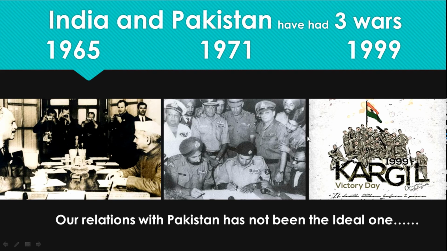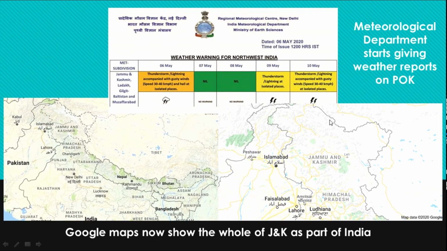Now, this is just a slide showing our relations with Pakistan. We have already had three wars, in 65, 71 and 99, in the last 73 years. So this has not been an ideal one, as you can say.